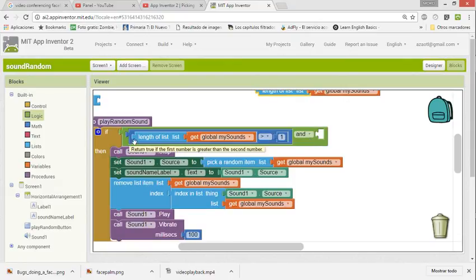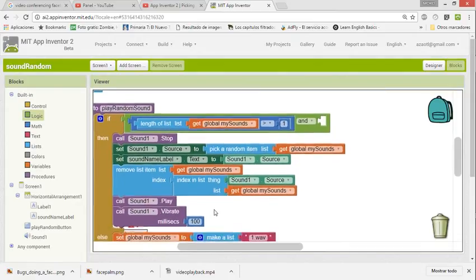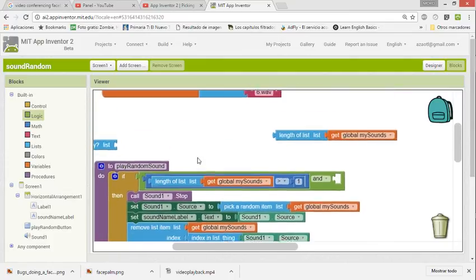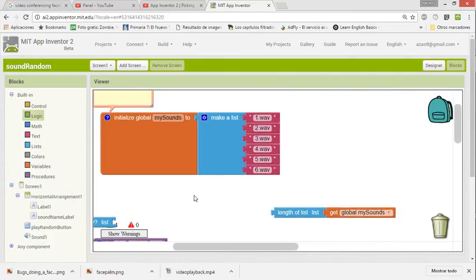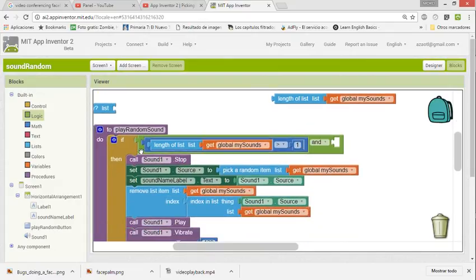Well, if the length is bigger than 1, okay, and how many do we have here? We have 3, 4, 5, 6.